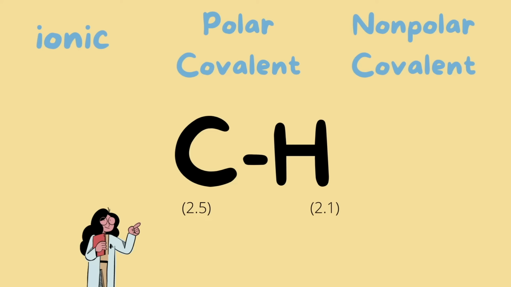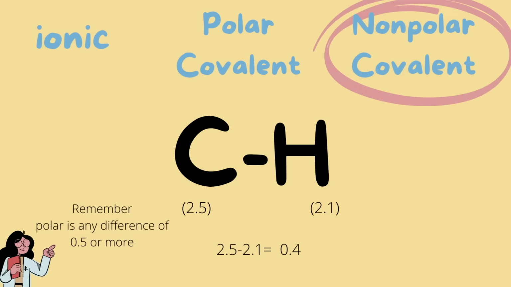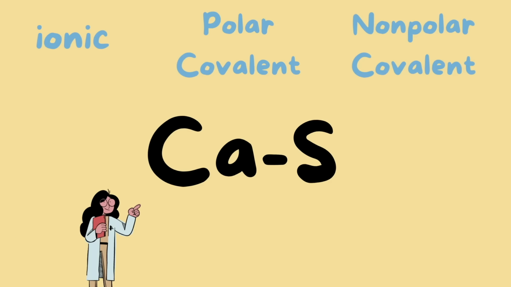How about carbon and hydrogen with the values of 2.5 and 2.1? This is a non-polar covalent bond because if we look at the difference between the two electronegativity values, we get 0.4. Remember, polar is any difference of 0.5 or more. So because it's only 0.4, it makes this bond non-polar.